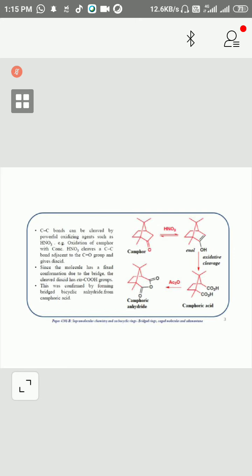Now the conjugate base of this acid will take this proton, and this C-H bond will make a double bond here, in the enol form. Now oxidative cleavage is the next step. This bond will cleave and it will form COOH. And if you treat with acetic anhydride, then this will convert into anhydride.